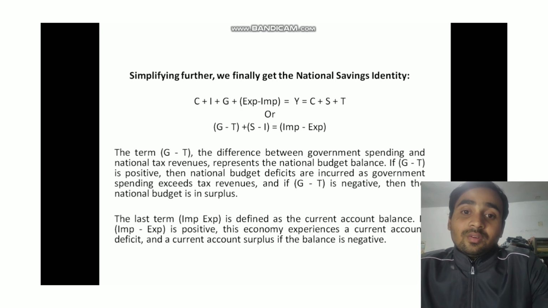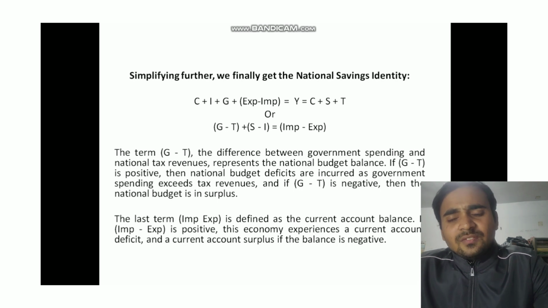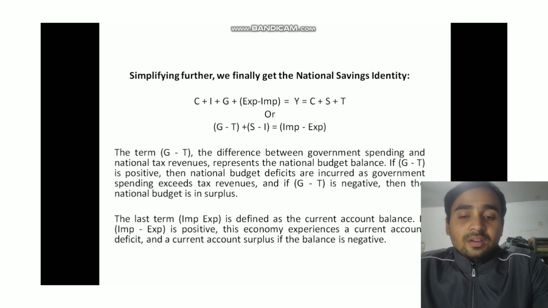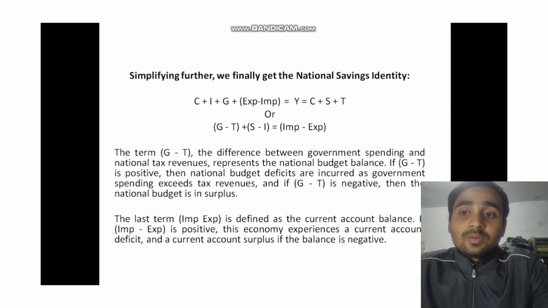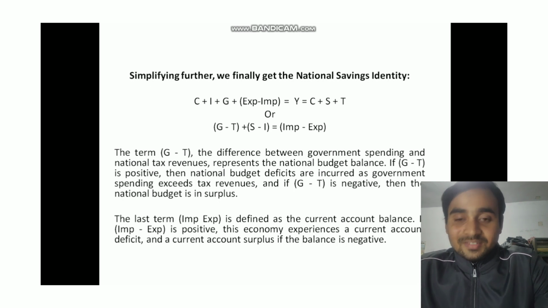So now let's simplify the explanation. Especially if the difference of G and T is positive, then it means the government is spending more than it's earning in taxes. We call this a national budget deficit. If G minus T is negative, it means the government is earning more from taxes than it's spending. This is a national budget surplus.